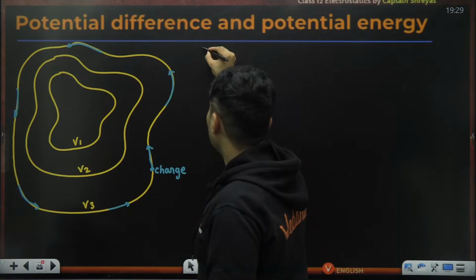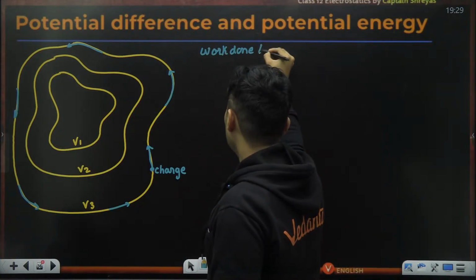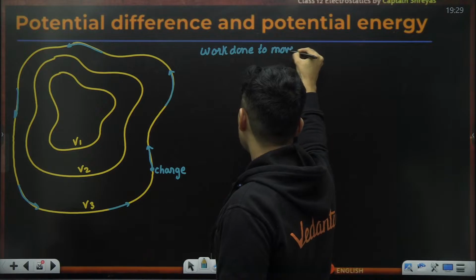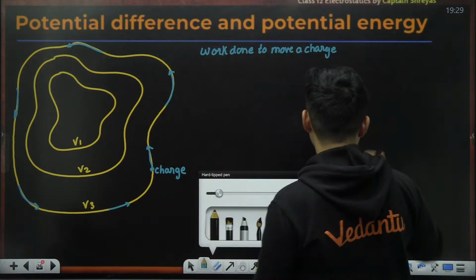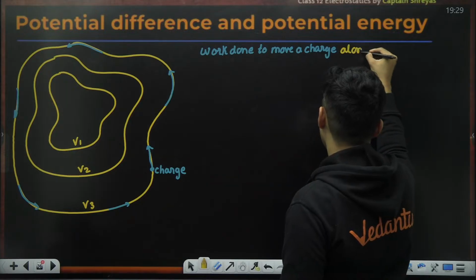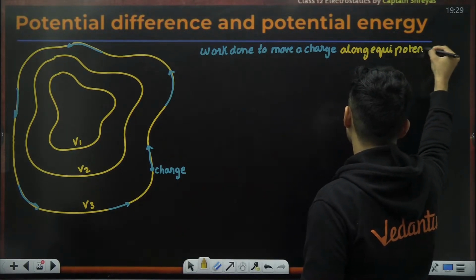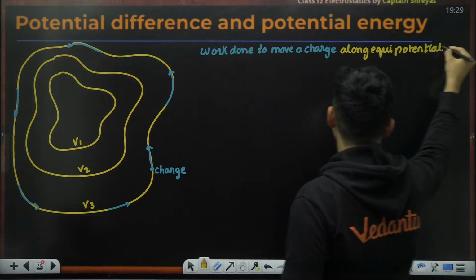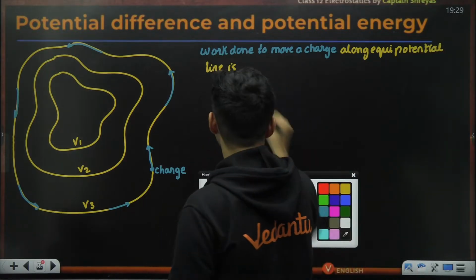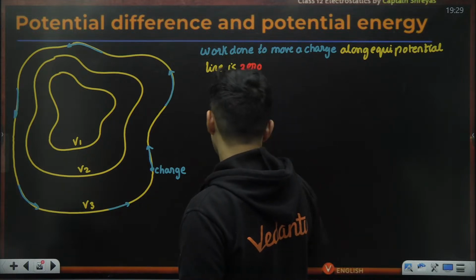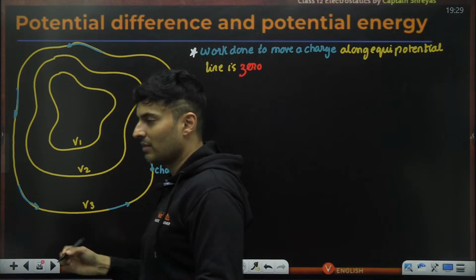So, work done to move a charge along an equipotential line is always going to be zero. A very, very important thing. Okay, no work will be done.